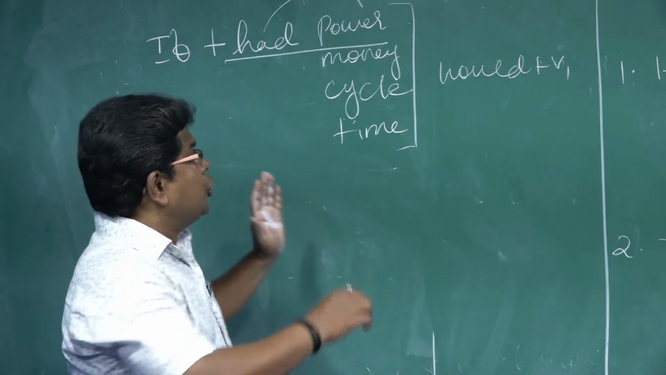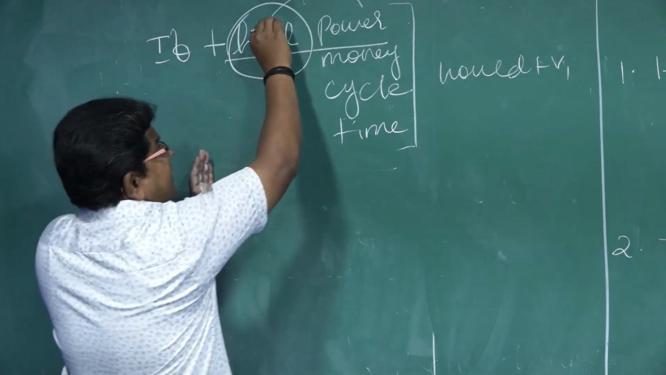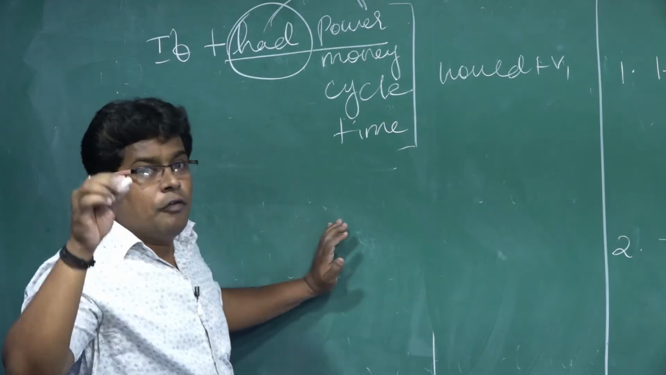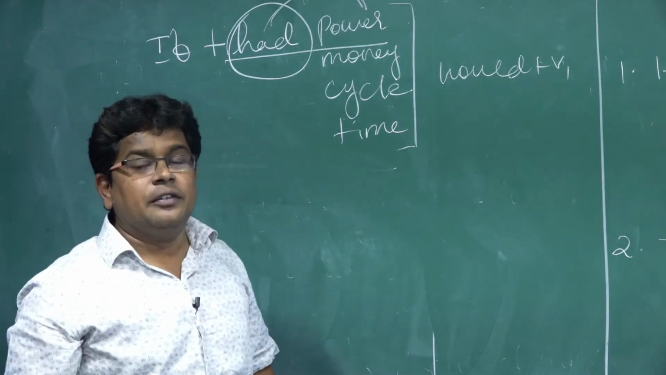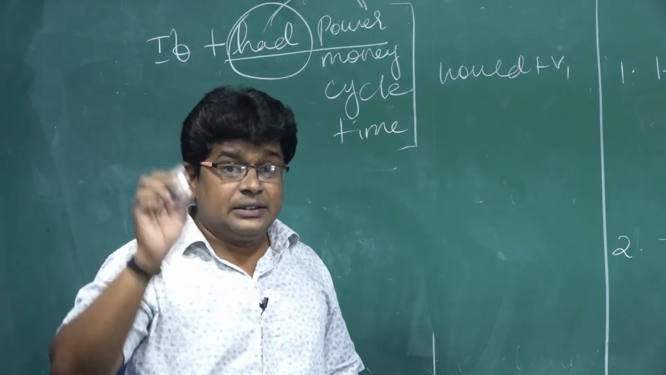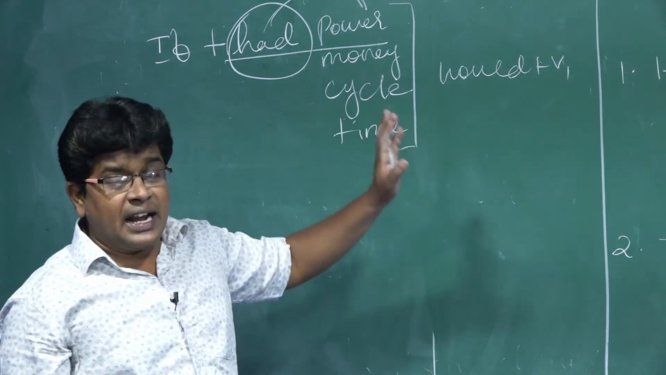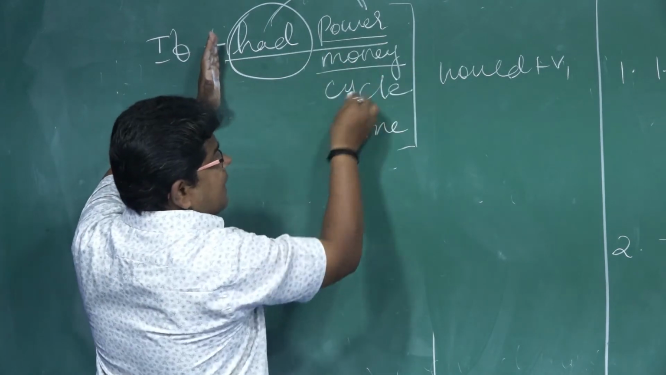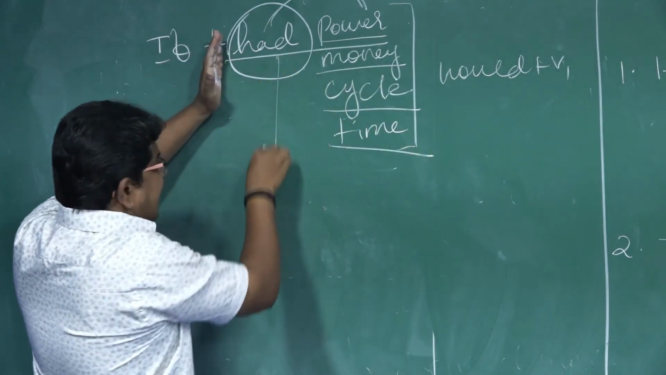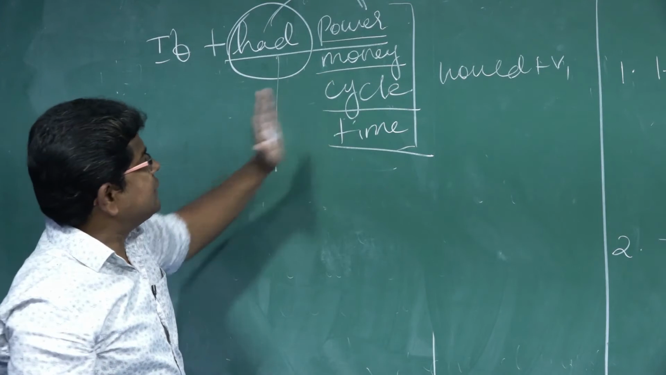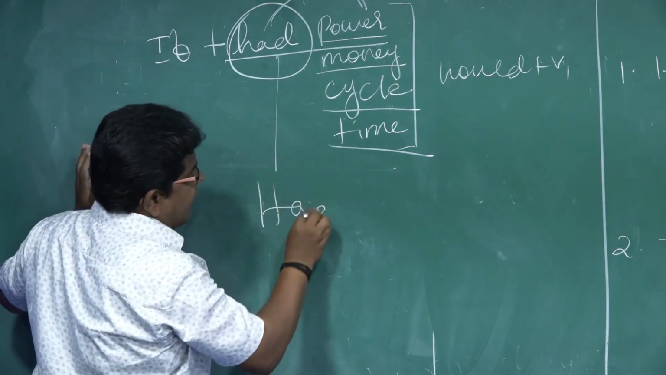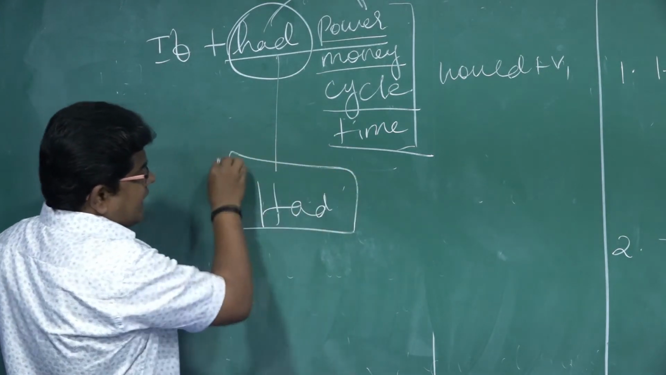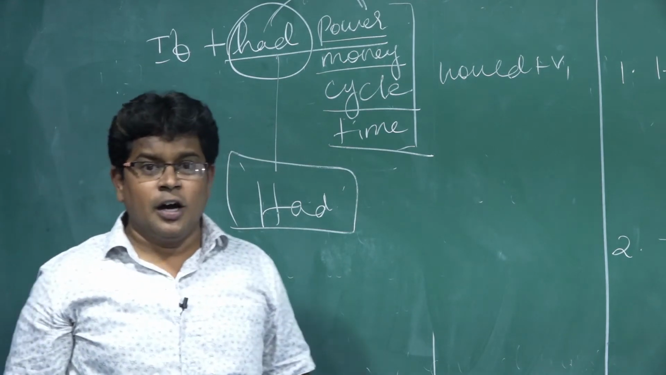At that time, you should not see only had. Next to that, you have to see whether a verb is there or not. If it is V3, the third form of the verb, you can write would have plus V3. But if it is not a verb, like power, money, cycle, time, then had acts as a main verb.